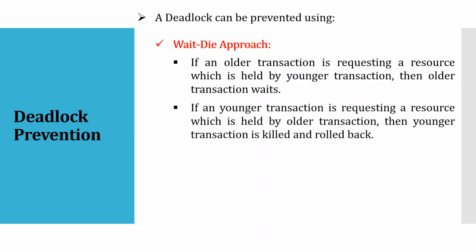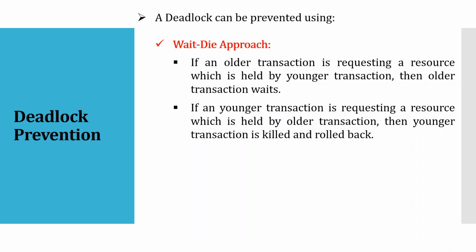But if a younger transaction is requesting a resource which is held by an older one, then the younger transaction is killed and rolled back. That means if an older transaction wants a resource held by the younger one, it will be allowed to wait. But if a younger transaction requires a resource held by the older one, it is automatically killed, rolled back, and not allowed to wait.